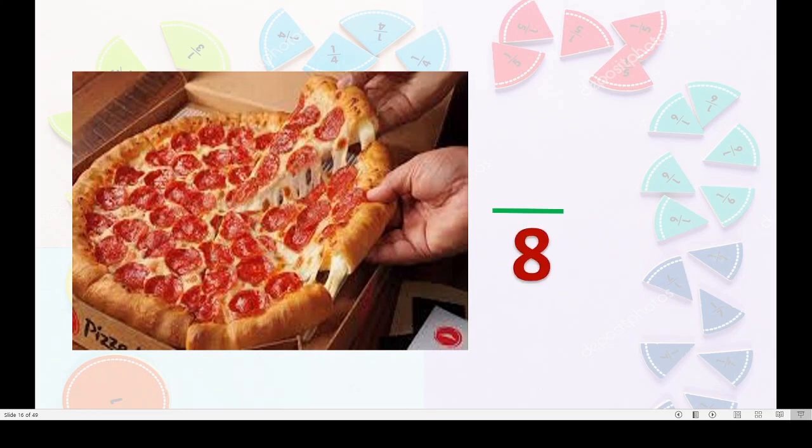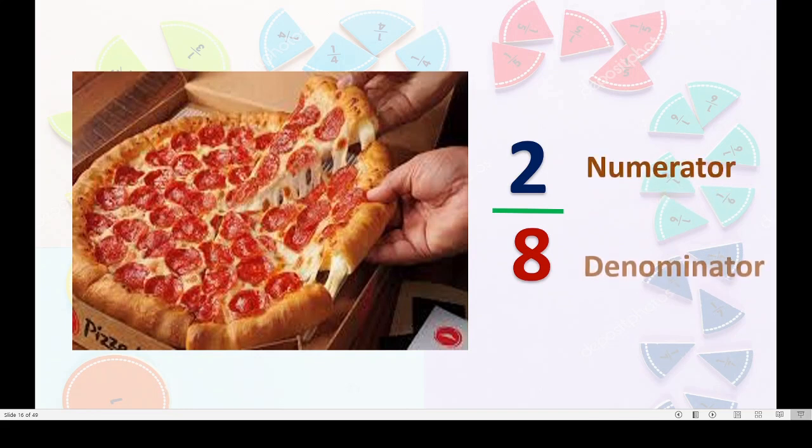Denominator is 8 here because again 8 pieces are there. And myself 1 and yourself 1 means 2 pieces we are going to take away, isn't it? Very good. This is 2 upon 8. 2 is the numerator and 8 is the denominator. Got this? And how many pieces remained here? 6. Nice. Means 6 upon 8 remained. Isn't it?